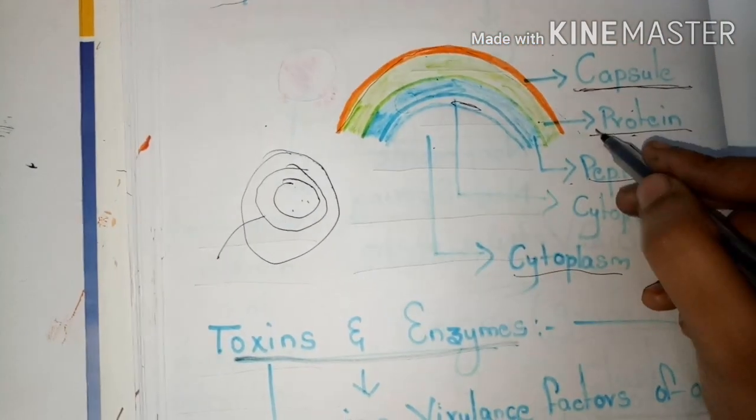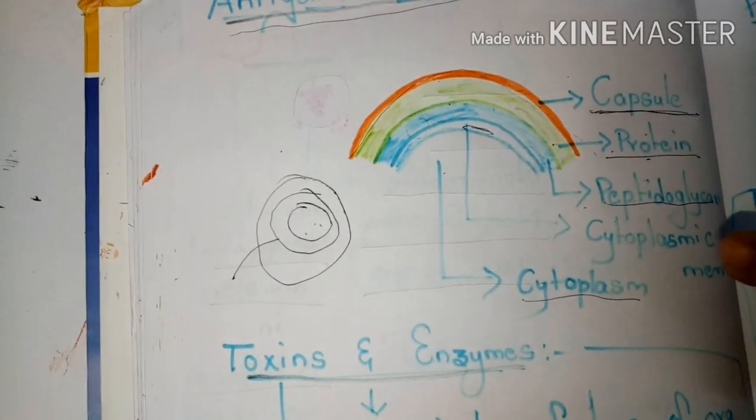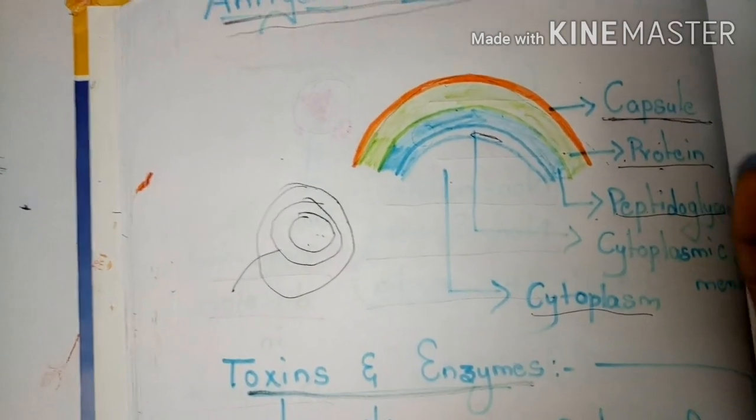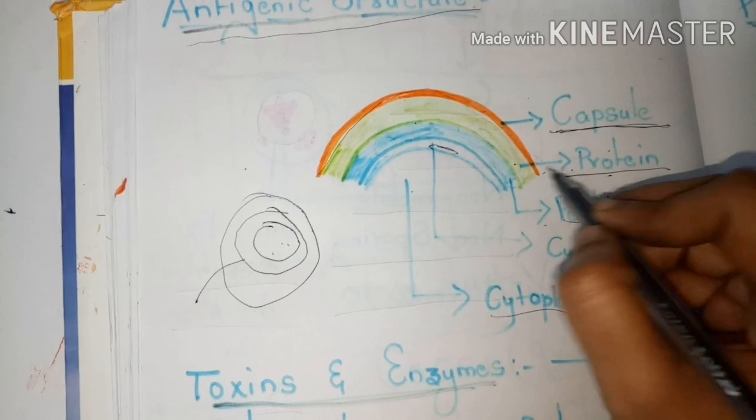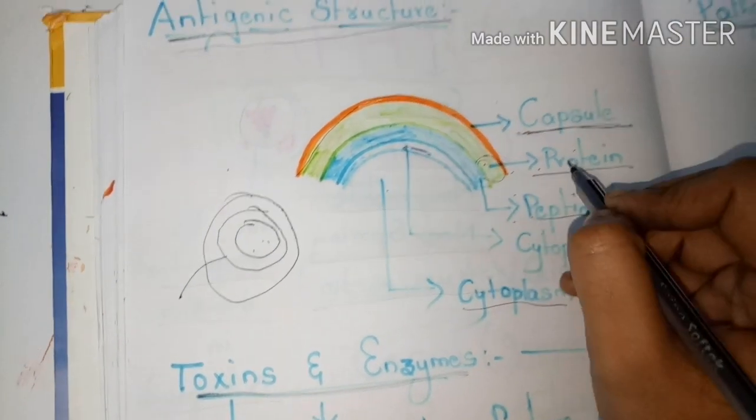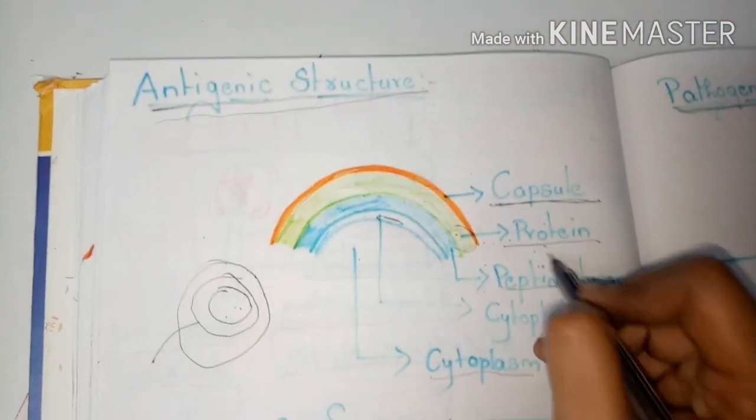In the coagulation process, when the antibody gets attached to the antigen, it may get attached to this protein part only. That's the main role played by the protein in this structure.